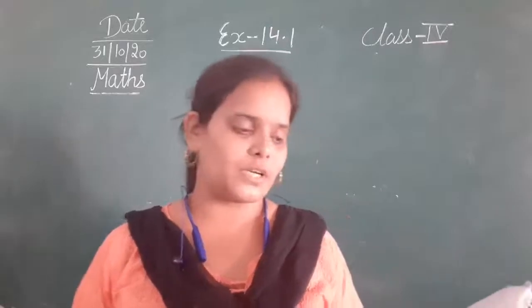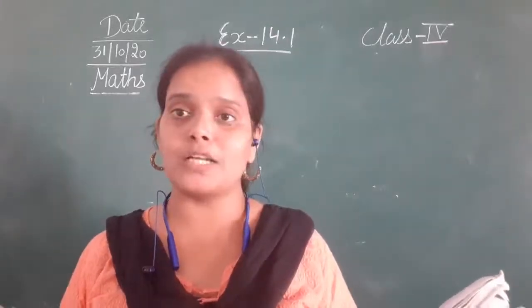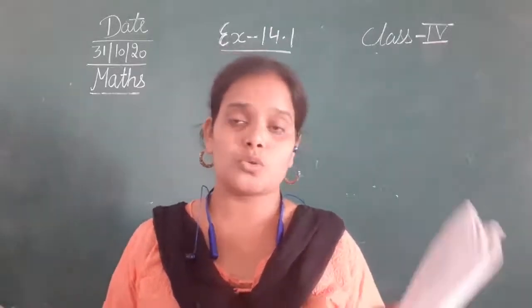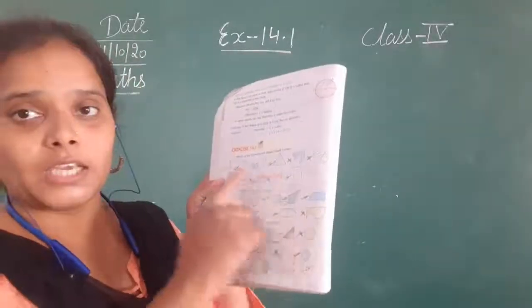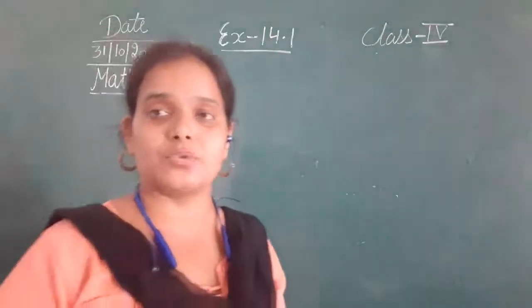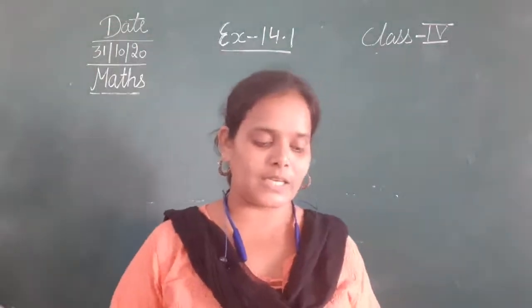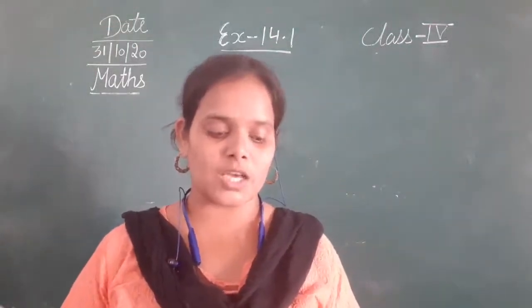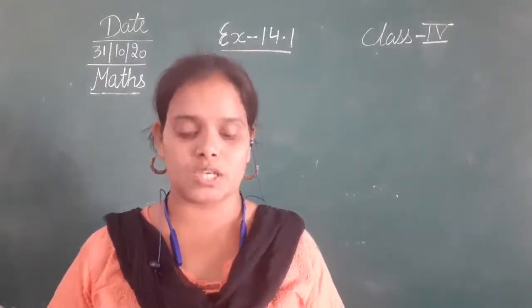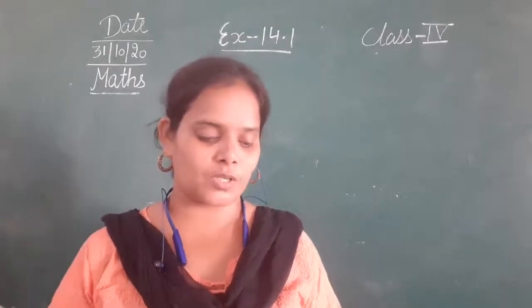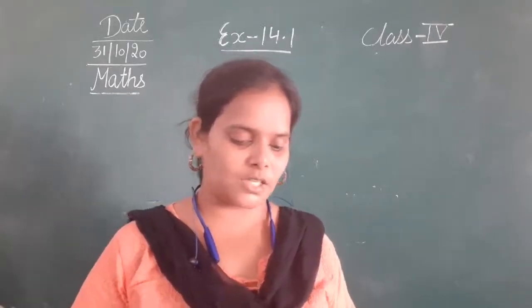Starting with the first one: which of the following are simple closed curves. There are certain figures given from A to I, A से I तक आपके पास बहुत सारी फिगर्स दी हुई हैं फर्स्ट सम में, और आपको बताना है इसमें से कौन कौन सी फिगर्स हैं जो सिंपल क्लोज्ड कर्व हैं. The question is clear. Okay, so let's begin with it.